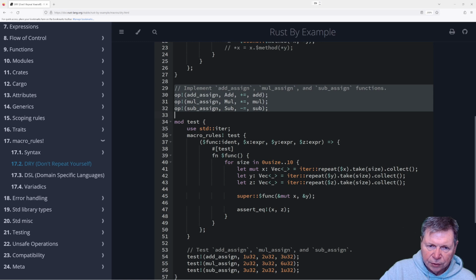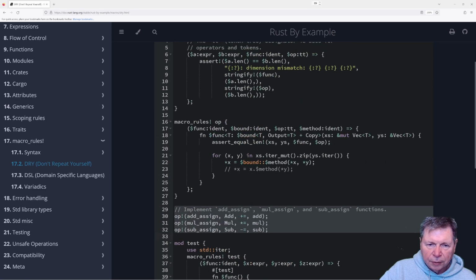Not sure what this is doing because... okay, no, I know what we're doing, because we are implementing, the name is function, so we're creating this function. Oh, okay, so we've created this function called add assign and a mul assign and a sub assign, and then we're passing this information in addition to. Okay, so that we've created these three things.